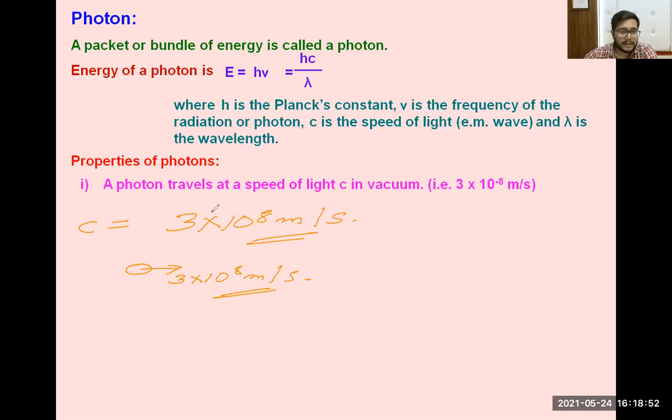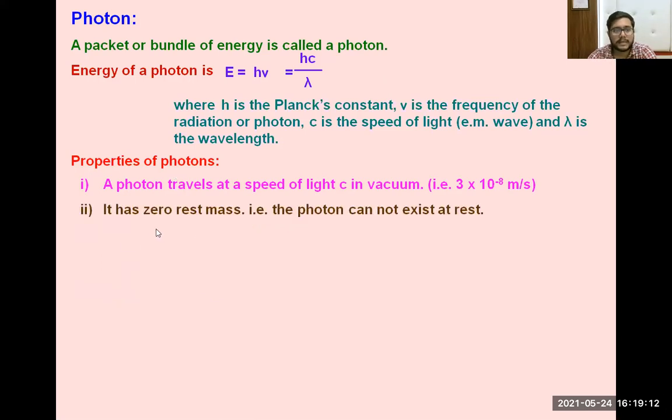If I talk about the mass of this photon, the mass of the photon is assumed to be zero, or you can say no mass. A photon has no mass, or zero mass. So these are some characteristic things for your photon.